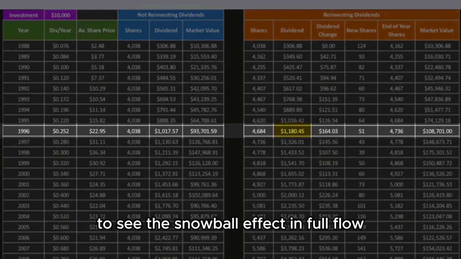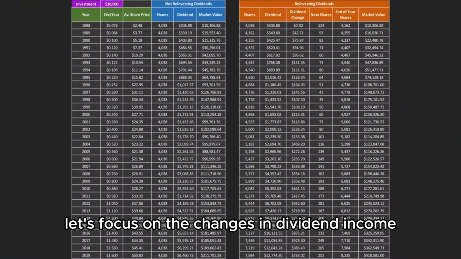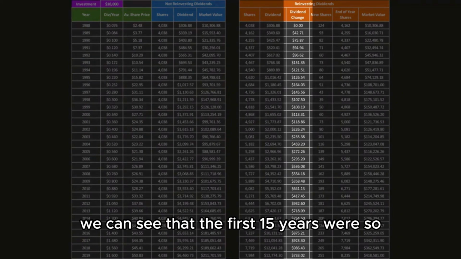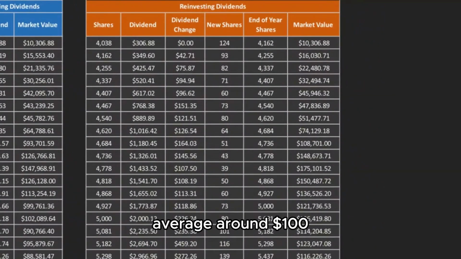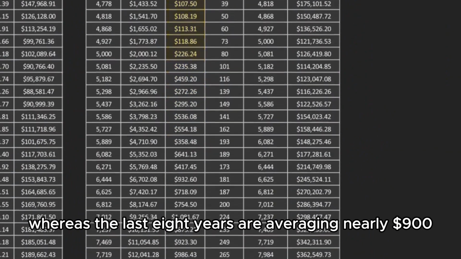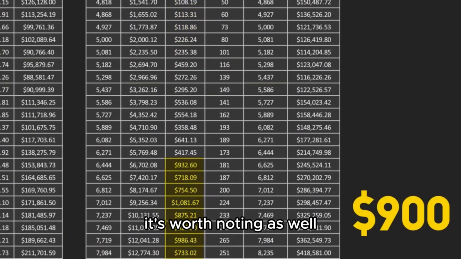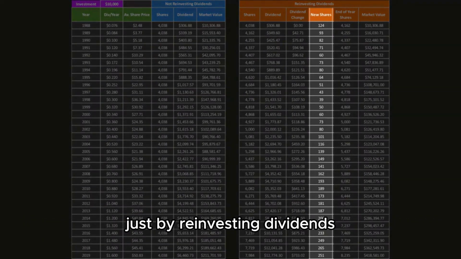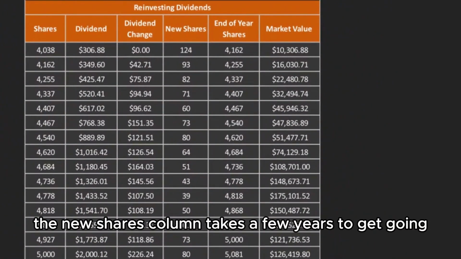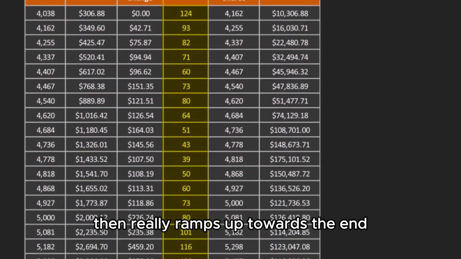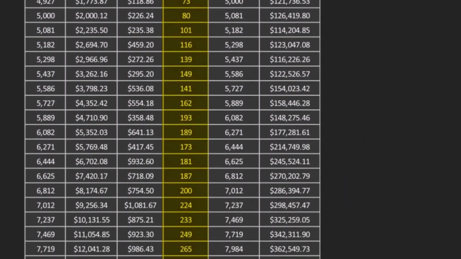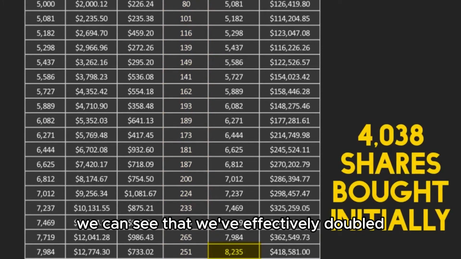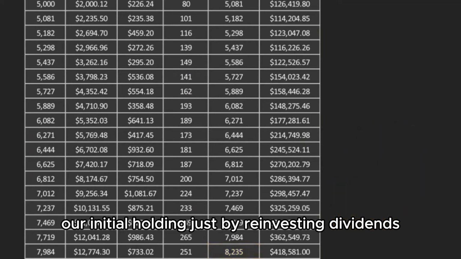To see the snowball effect in full flow, let's focus on the changes in dividend income year on year. We can see that the first 15 years or so average around $100, whereas the last 8 years are averaging nearly $900. It's worth noting as well to see how many more free shares we can buy each year just by reinvesting dividends. You can really see how the new shares column takes a few years to get going, then really ramps up towards the end. If we look at the final number of shares that we're left with, we can see that we've effectively doubled our initial holding just by reinvesting dividends.